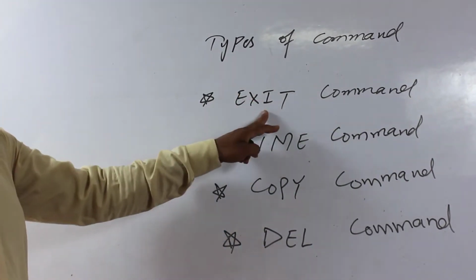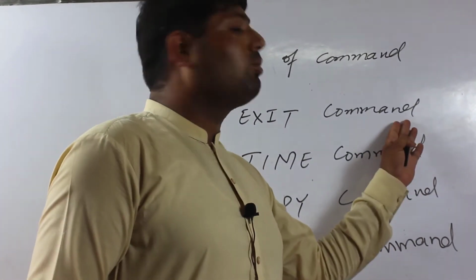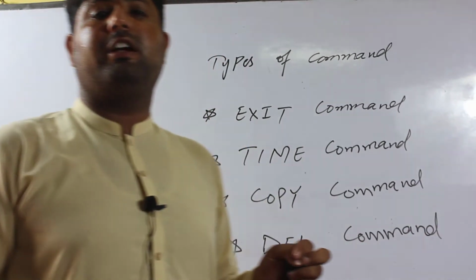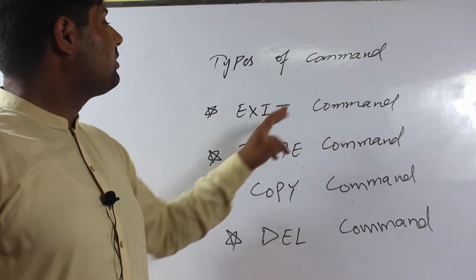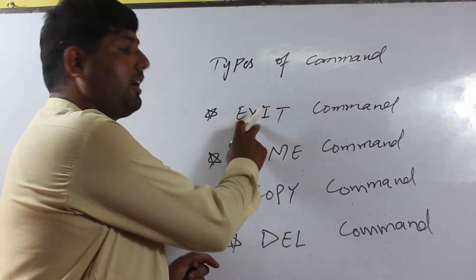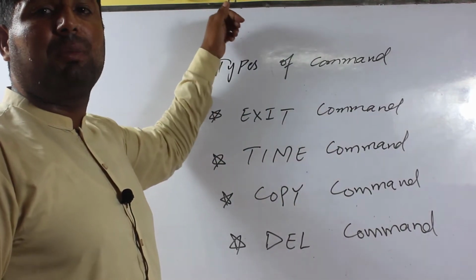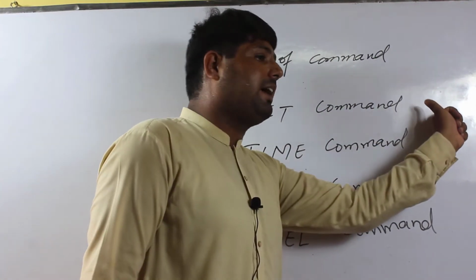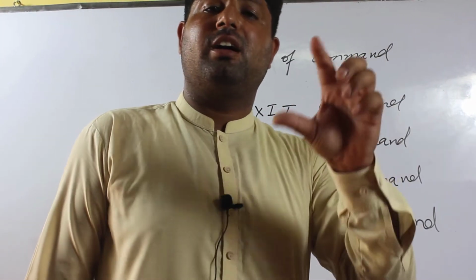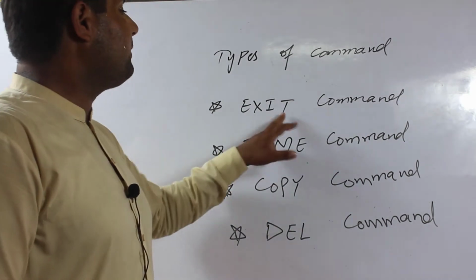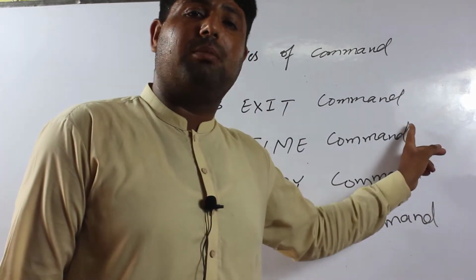First is the exit command. The exit command is used in the computer to exit the program. It means if we want to wind up any program, then we use the exit command. The exit button is on the keyboard at the top corner. When we press exit, the program is cancelled and finished at the desktop. It means the exit command is used to finish the program.